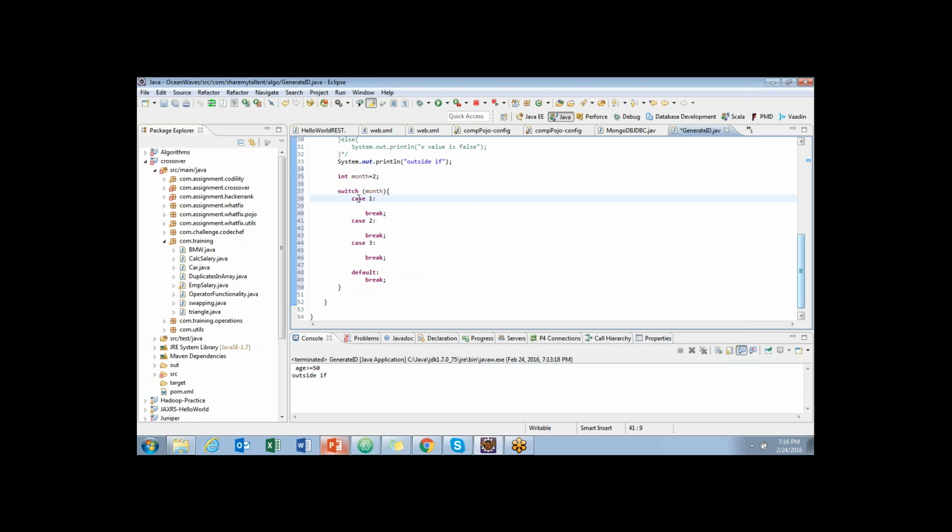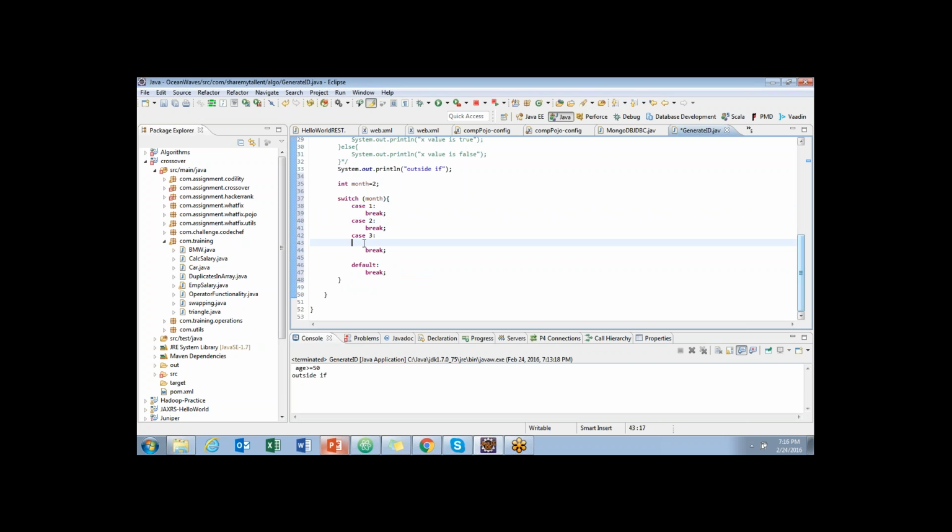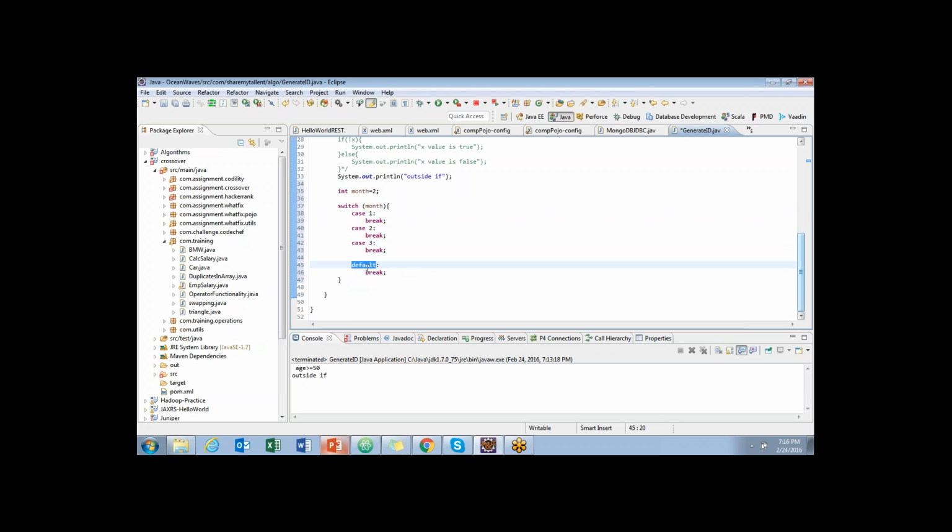Case statements check each and every condition of the months. Because this is a month, the total number of cases I would have here is 1 to 12. And we will have one more statement called default, and break. I will explain line by line.